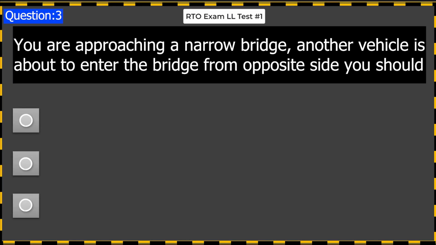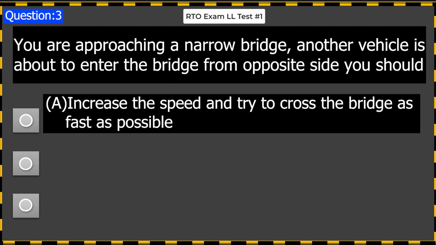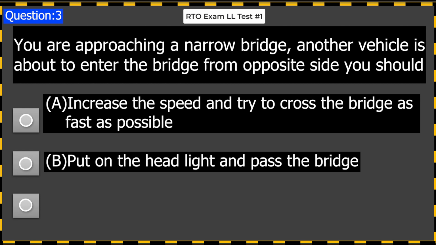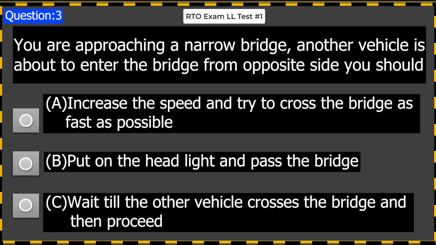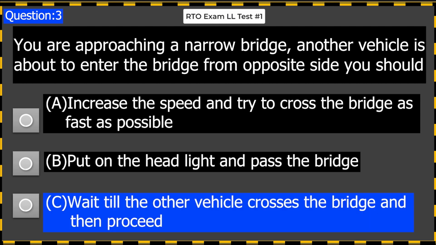You are approaching a narrow bridge. Another vehicle is about to enter the bridge from the opposite side. You should: A. Increase the speed and try to cross the bridge as fast as possible. B. Put on the headlight and pass the bridge. C. Wait till the other vehicle crosses the bridge and then proceed. Answer C. Wait till the other vehicle crosses the bridge and then proceed.